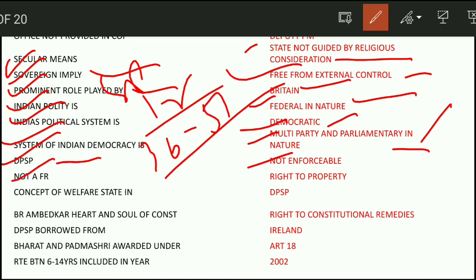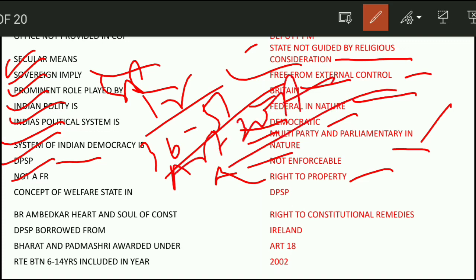Next question, not a fundamental right. One question was there, which is not a fundamental right now. So it is the right to property, and the right to property is now a legal right under Article 300A, and it was removed from fundamental rights by the 44th Amendment 1978. Next question, concept of welfare state. Answer is DPSP. So DPSP establishes the concept of a welfare state.